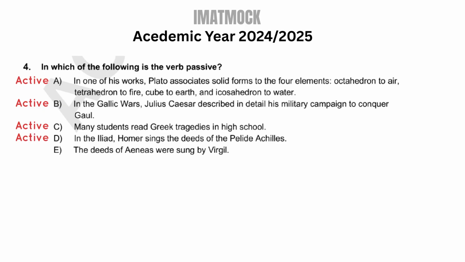Finally, option E. The deeds of Aeneas were sung by Virgil. So this sentence is passive because the subject, the deeds of Aeneas, is receiving the action instead of doing it. Virgil is the one performing the action of singing. A quick way to spot the passive voice is to look for a form of to be plus a past participle. Here it's were sung.